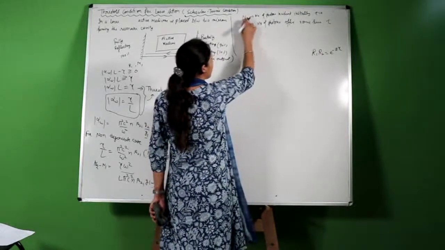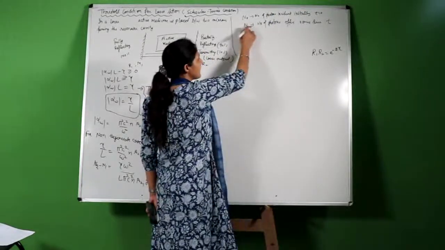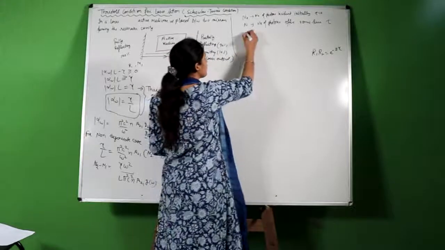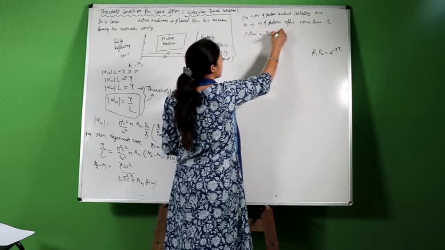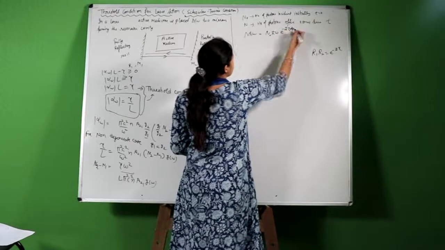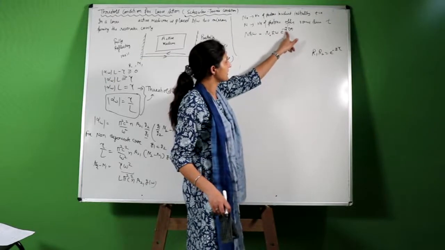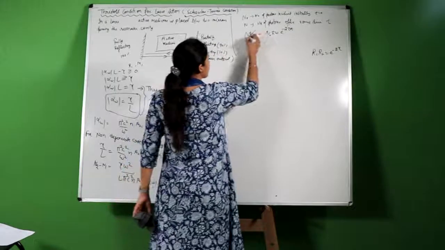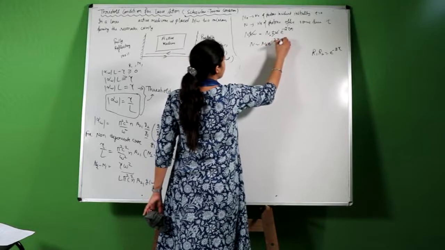Now let us say N naught is the number of photons, then their energy will be N naught h cut omega, and after some time the energy will be N h cut omega. Now these two will be related to each other. N h cut omega after some time equals initially N naught h cut omega into e raised to negative 2 gamma m. Now h cut omega will be cancelled. Now we are left with N is equal to N naught e raised to negative of 2 gamma m.